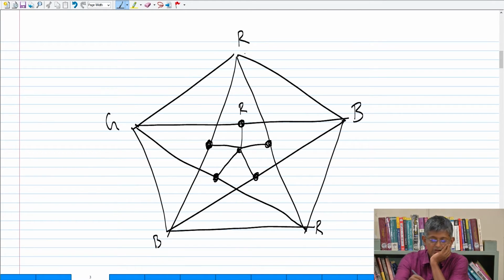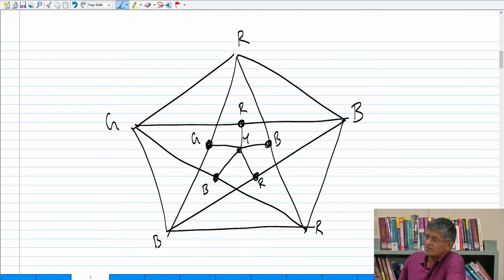This vertex is red on this side, red on this side. Let me color this blue. Right? This vertex is blue and blue here. Let me color this red again. Right? This vertex, so let me color this blue. And now I am forced to color this green. As you can see, I have used 3 colors. And so this one needs a 4th color. Right? So yellow. Can any of you do better? So I can color it with 4, but maybe one of you can color it with 3 colors.